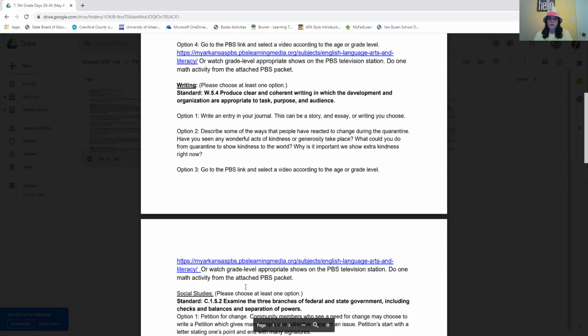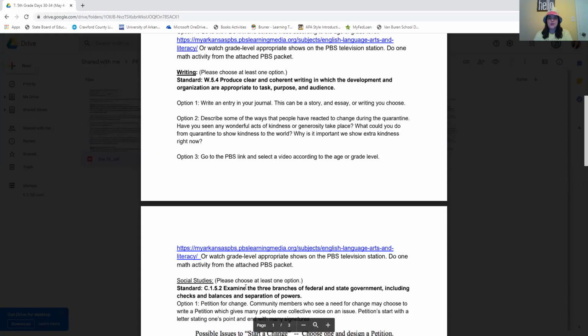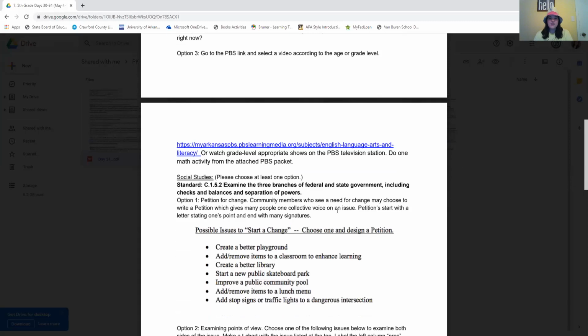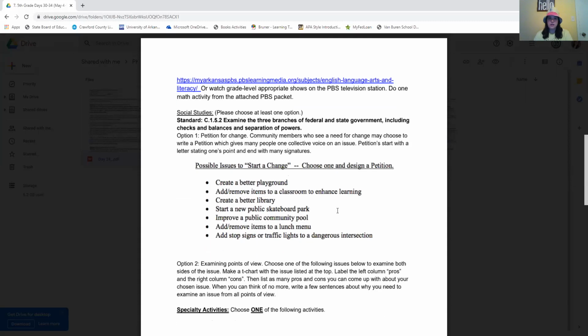And then after writing, you're going to choose a social studies option. So you have a couple of options for social studies. We have to talk about option 1 first. Option 1 says petition for change.